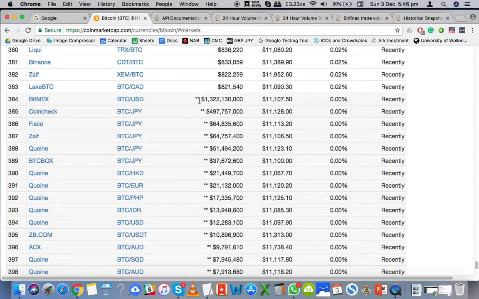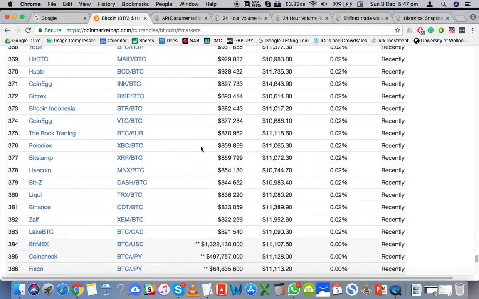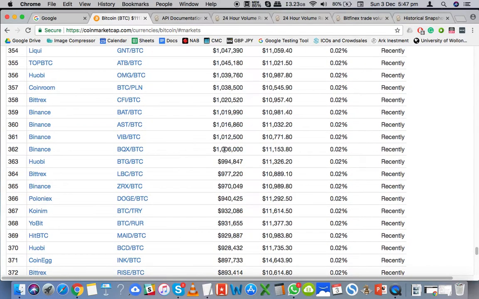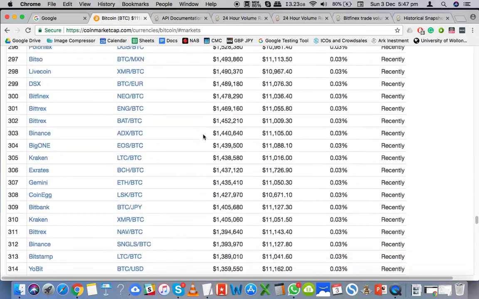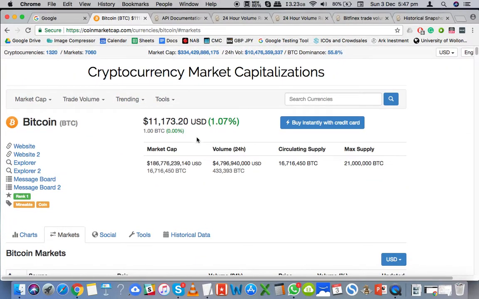So these are 2 stars. I don't know what that means. Volume excluded, no trading fees. All right, okay. So anything that's below 1 million, we can remove that. But anyway, we'll discuss that. These are the problems that we need to solve.